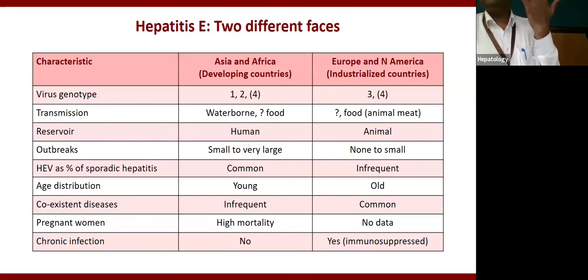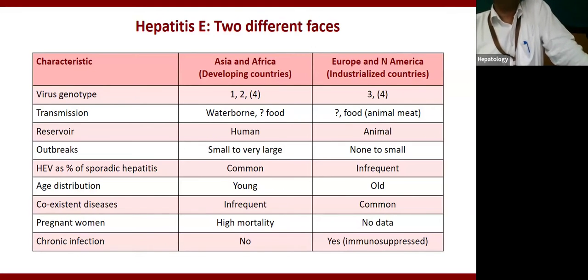And genotype 3 and 4 is most of the time causing hepatitis in immunocompromised populations, not in immunocompetent patients, because these are the weak viruses. So in immunocompetent patients, we can clean it, we can remove the virus. Second, by pork eating, you are not taking in lots of viral load. A smaller amount of virus is going in because it is cooked, partially cooked. It is not raw food, no?